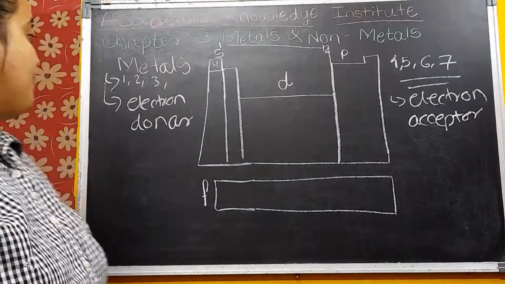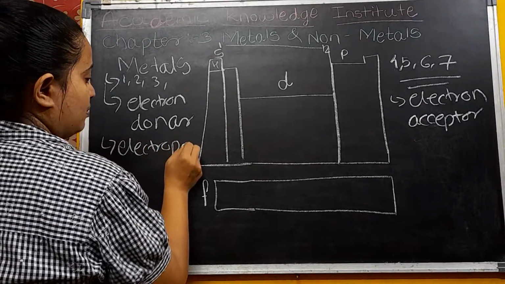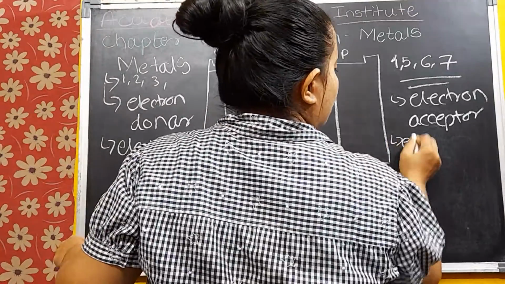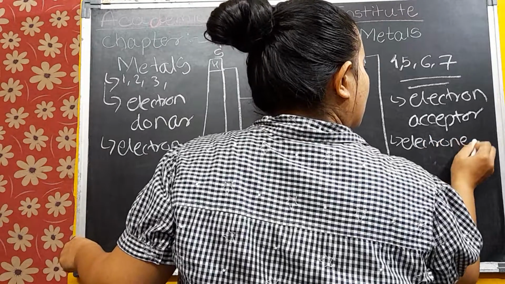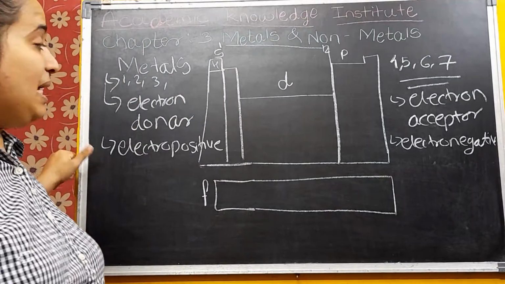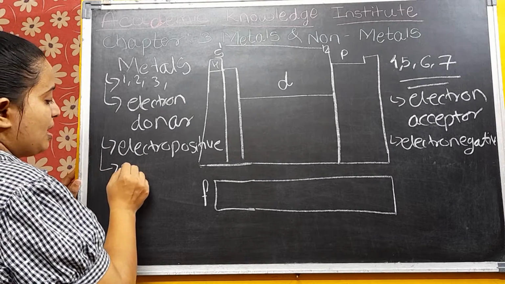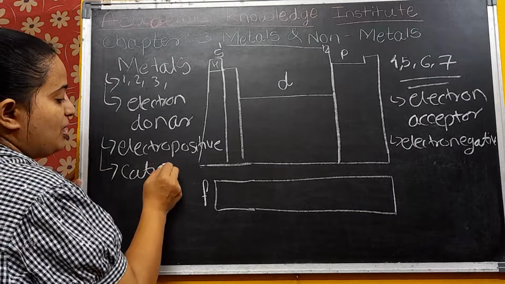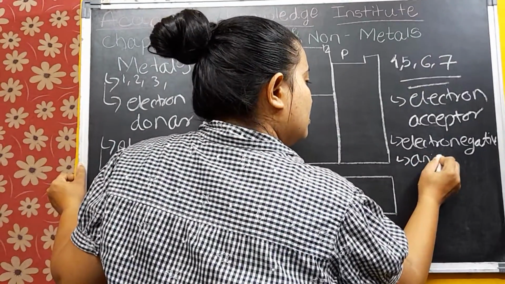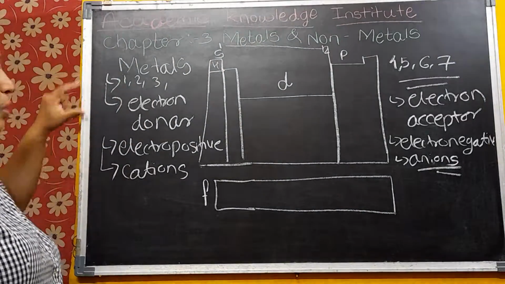Okay, then here the electropositive, they are electronegative. Okay, then here like see, they are cations. Okay, they are cations, they are forming the cations. They are anions. Okay, understood? Okay, so these are the things.